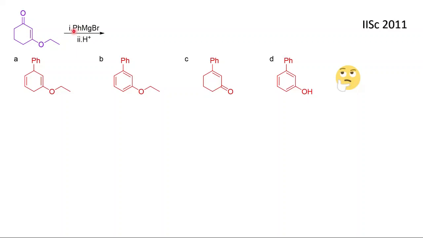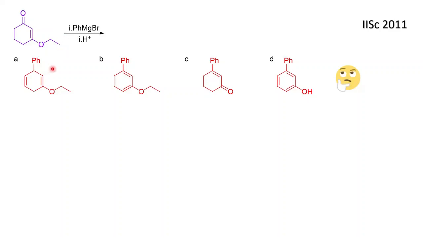Basically this phenyl magnesium bromide Grignard reagent prefers 1,2 addition because this is a hard nucleophile and this is a hard electrophilic center, and hard prefers hard according to Pearson's hard soft acid base principle. According to that, hard will react with hard and soft will react with soft.